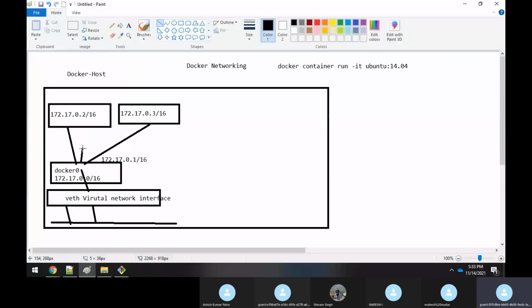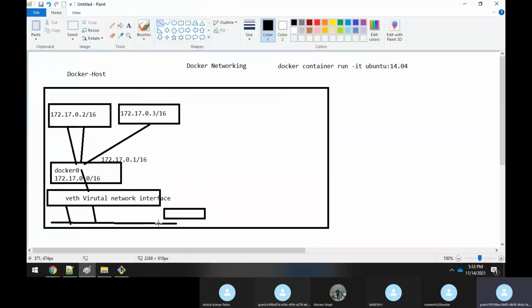So you might ask, Rajesh, if I create one more container, is one more virtual network interface created, or is the same interface used? No. Whenever you create a new container, again a virtual network is created. That virtual network is used for communicating with that particular container.